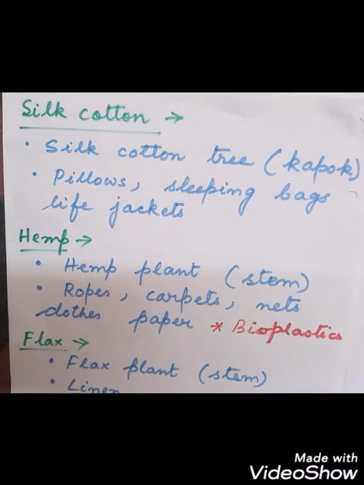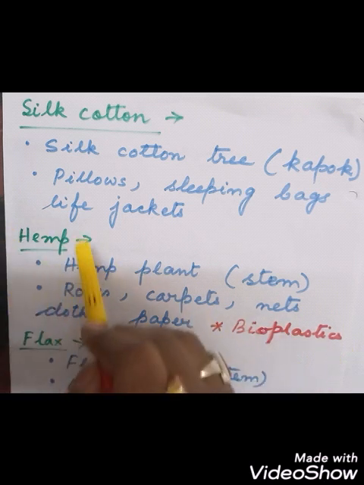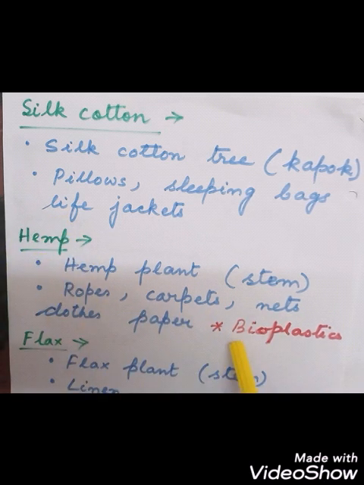Next fiber is hemp, which is obtained from the hemp plant. The stems of the hemp plant will give what? The hemp fibers. These are used in the production of ropes, carpets, nets, cloth, paper, and one of the most important uses is the making of bioplastics. So hemp fiber is also used in the making of bioplastics, which are biodegradable and easily recyclable. So this is very important. Hemp is used for making what? Bioplastics, along with ropes, carpets, nets, cloth and paper.